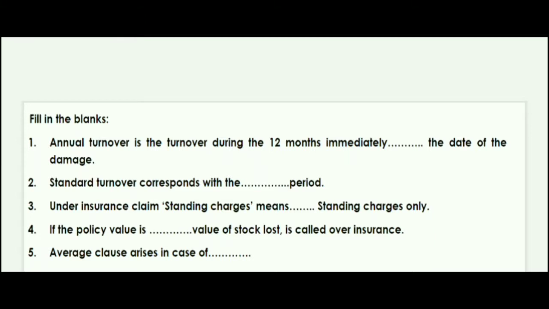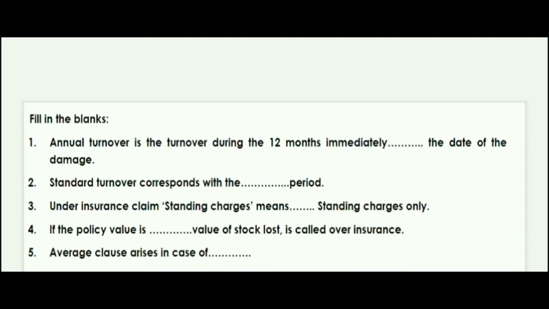Let's see the question number 4. If the policy value is fill in the blanks, value of stock lost is called over insurance. If the policy value is, what will be the answer? So answer will be more than, MORE, more than value of stock lost is called over insurance. I hope this is clear to you.